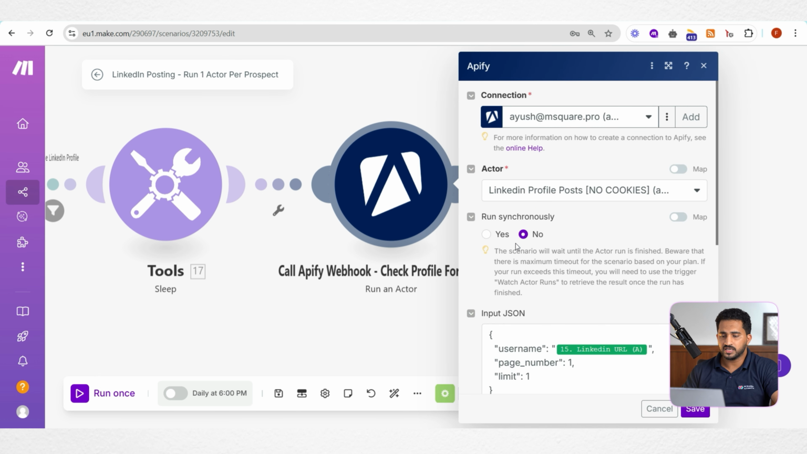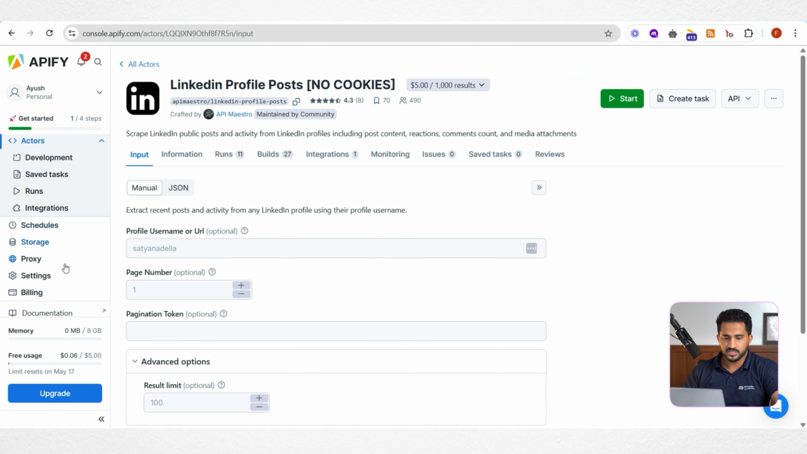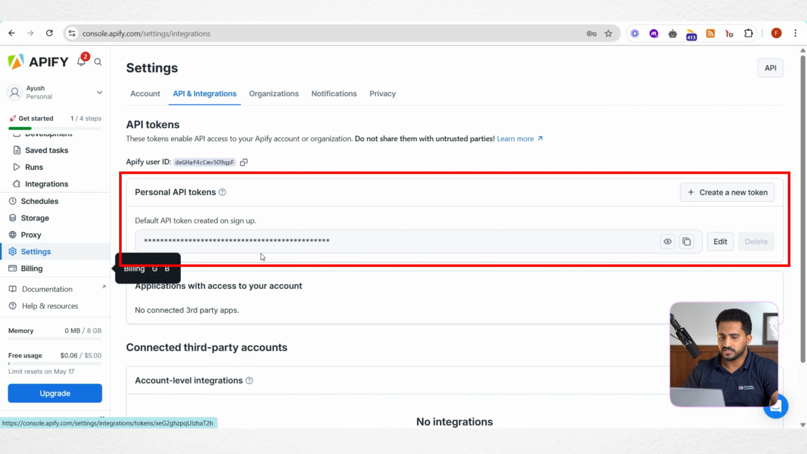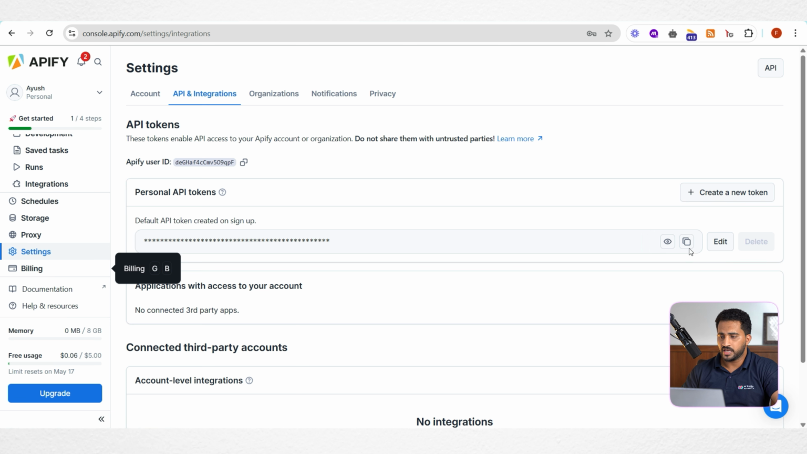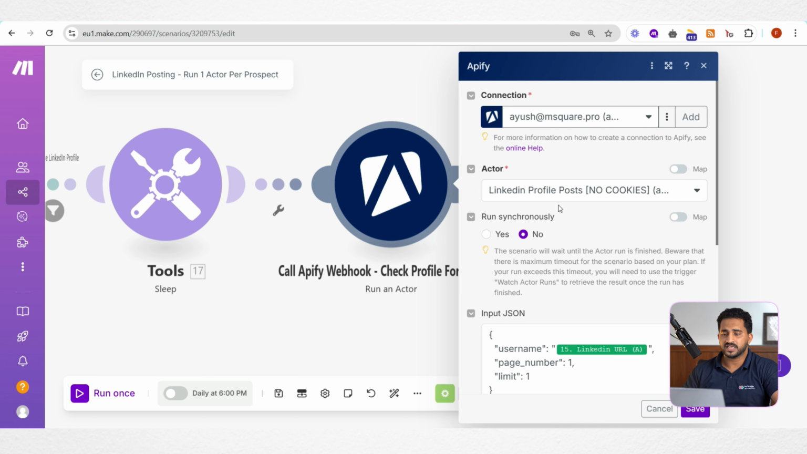Now we are running the API bot here, and to add a connection for the API run an actor module, you can simply click on add, choose connection type as API token, and input the API token here. To get an API token, you can simply go here, and under settings you can see API and integration. There you can see the API token. If you don't have one, you can simply create a new token and copy it. Come back to make.com, paste it here and click save. Then the connection will be added.